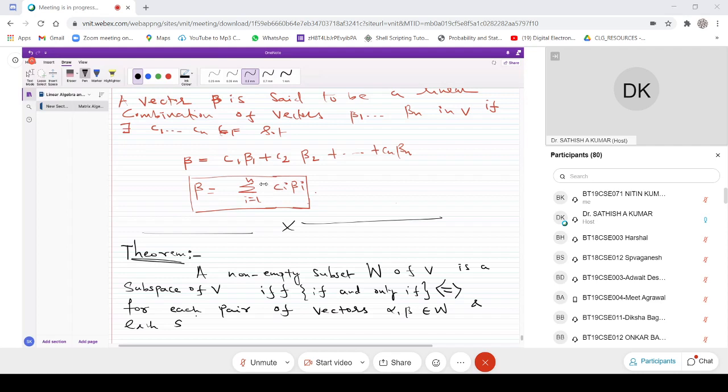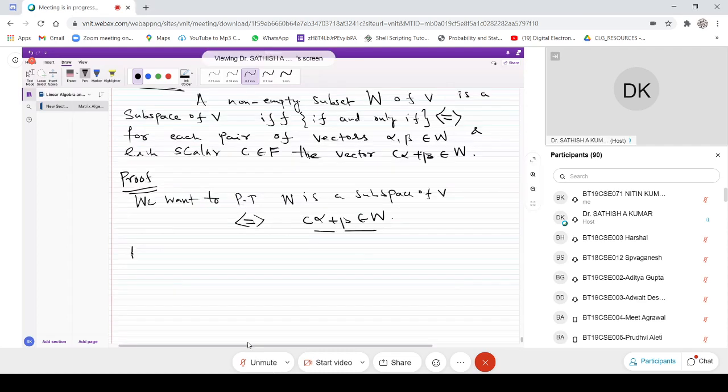The other way is that we assume that C alpha plus beta is in W, which implies that W is a subspace of V. Suppose we consider this way first, and then we'll come back to the second way, because if you consider W as a subspace, then the other way is straightforward. So first we suppose that this is true.